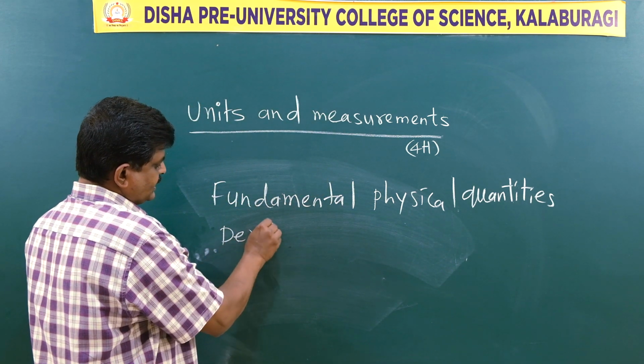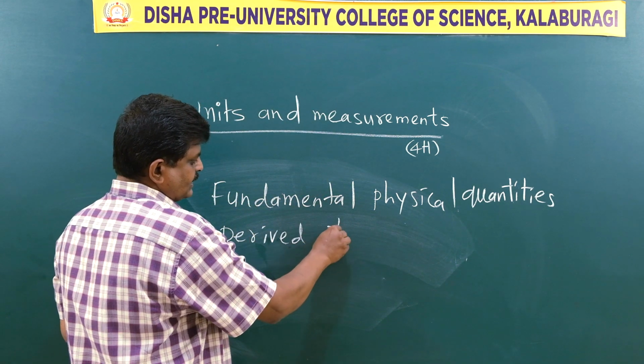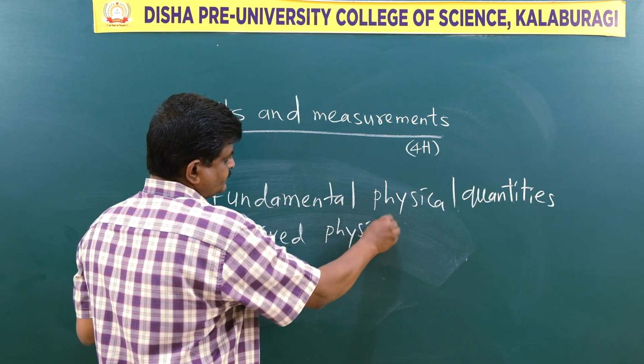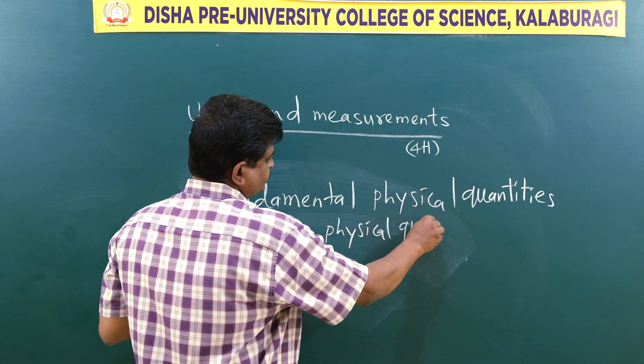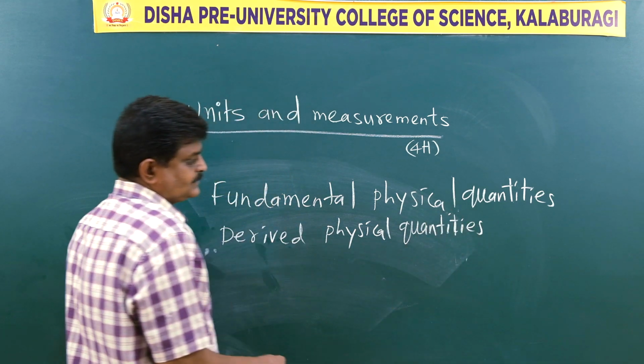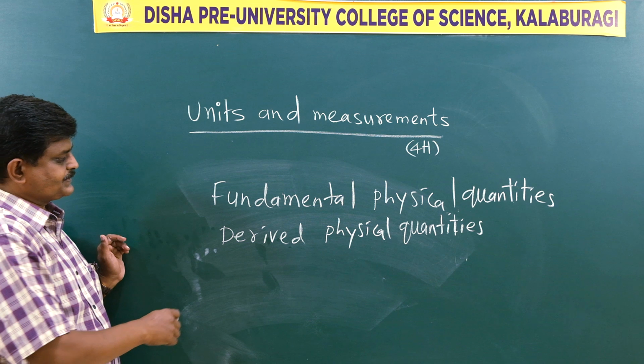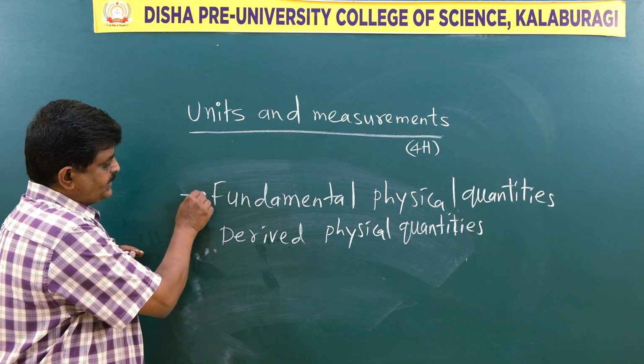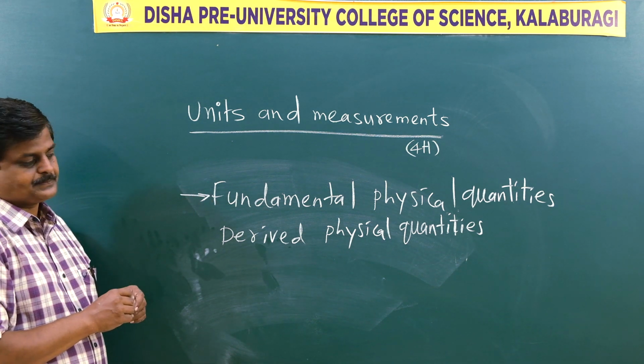Second one is derived physical quantities. So what are the fundamental physical quantities?